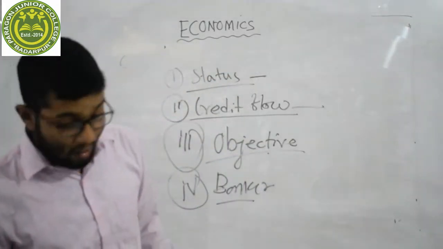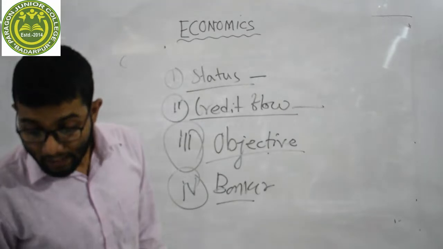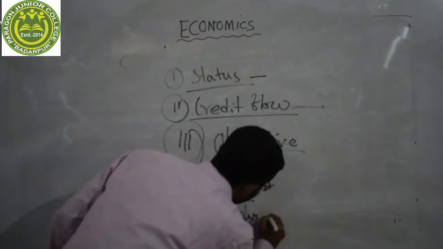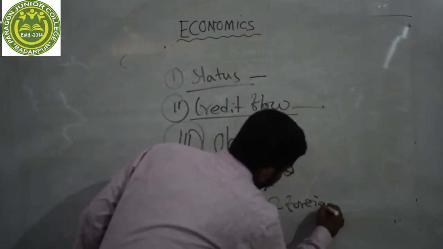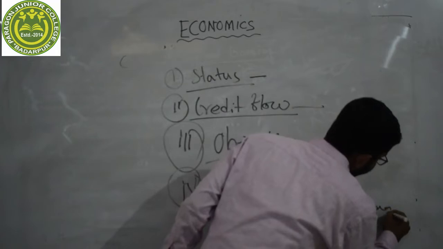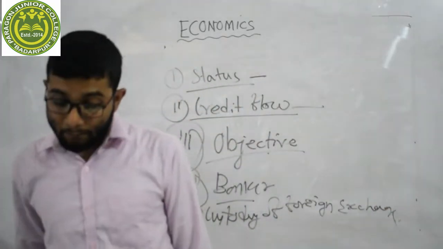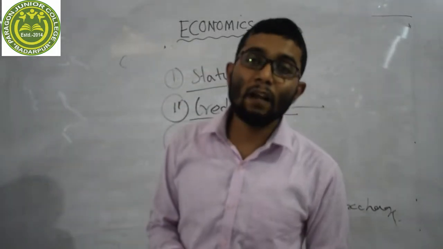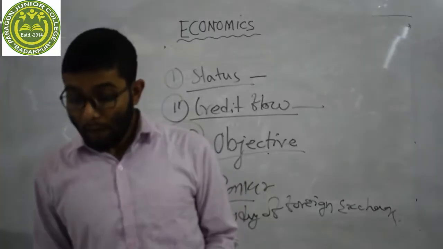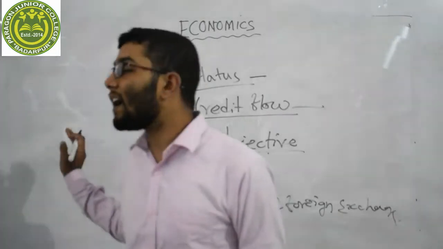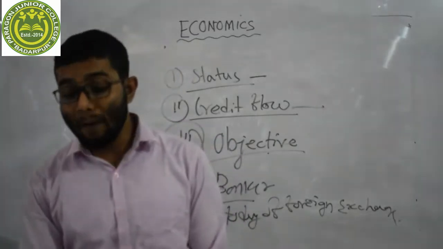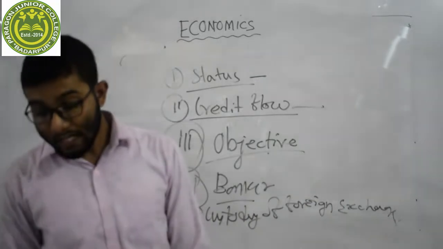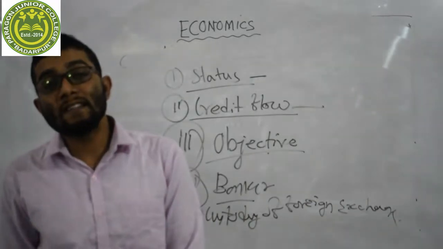And the fifth difference is custody of foreign exchange. Dear student, the central bank is the custodian of the nation's foreign exchange. But on the other hand, if we discuss the commercial bank, it is not the custodian of an economy. It is not a custodian of foreign reserve.